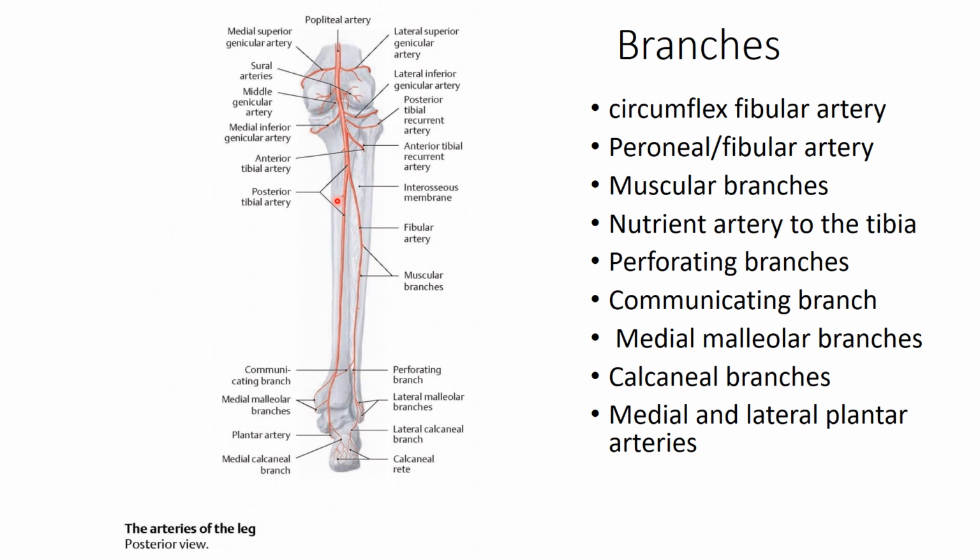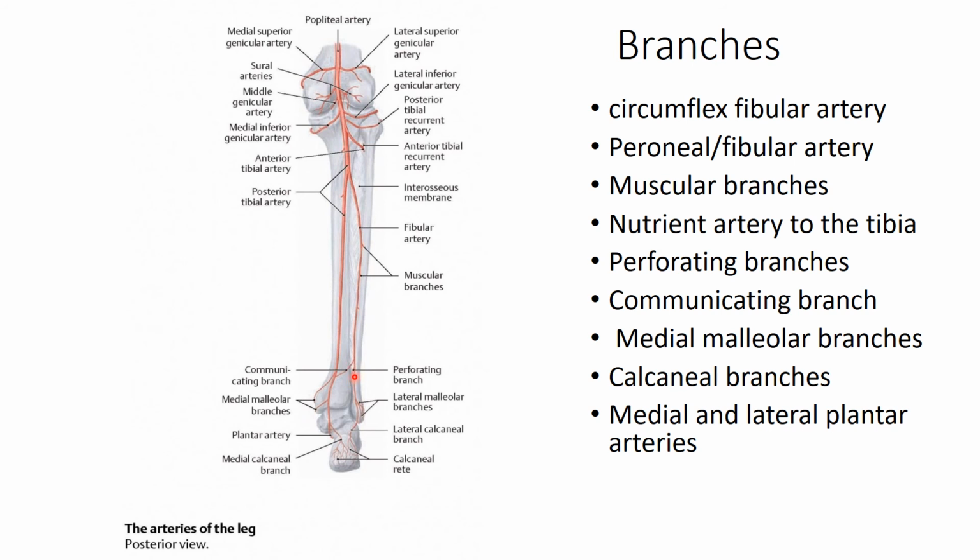Then there are the perforating branches. There are 4 to 5 perforating branches which supply the deeper portion as well as the skin and the fascia. Then there are the communicating branches.